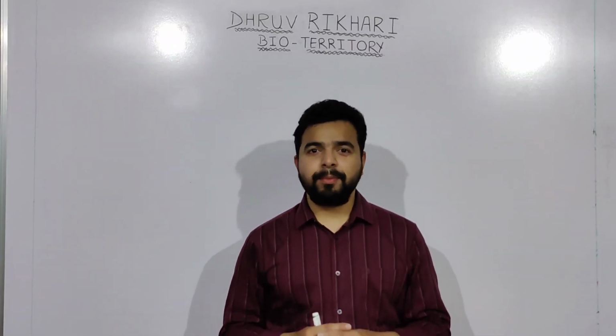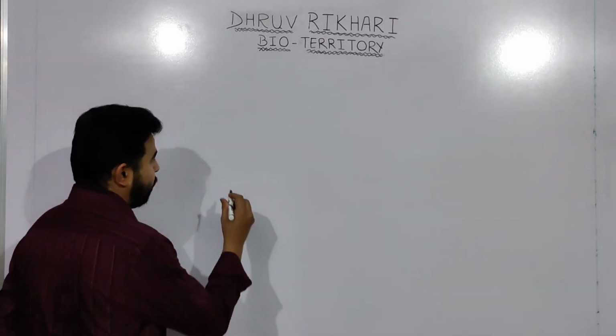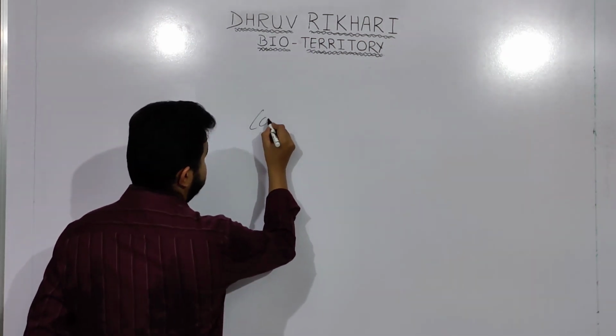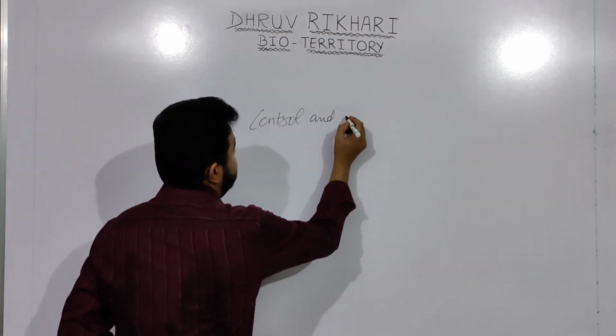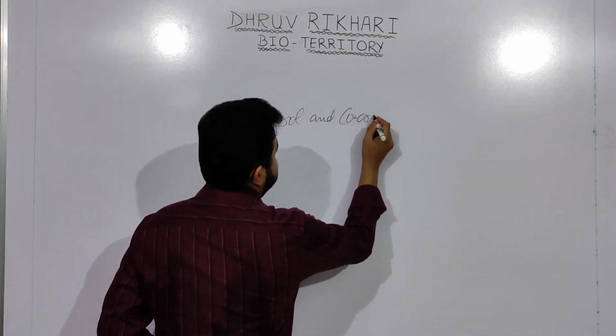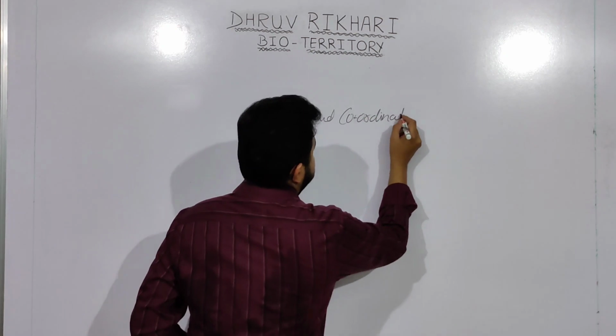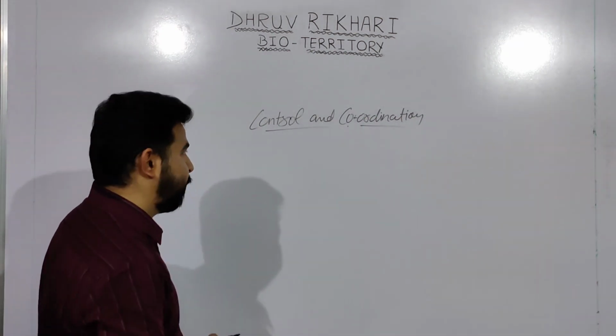So in today's video, I'm going to discuss control and coordination, the complete chapter. First I will discuss control and coordination in animals, and then I will discuss control and coordination of plants. So let's get started. This is a very interesting chapter as well.